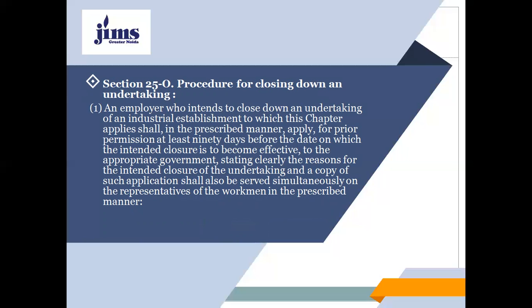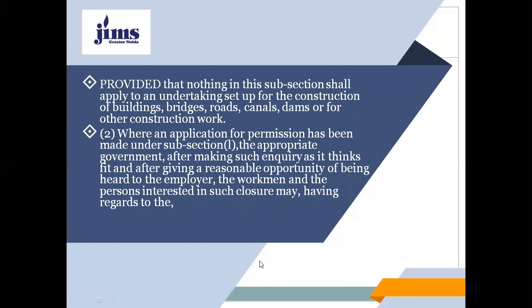who intends to close down an undertaking of an industrial establishment to which this chapter applies shall in the prescribed manner apply for prior permission at least 90 days before the date on which the intended closure is to become effective, to the appropriate government, stating clearly the reasons for the intended closure of the undertaking, and a copy of such application shall also be served simultaneously on the representatives of the workmen in the prescribed manner.